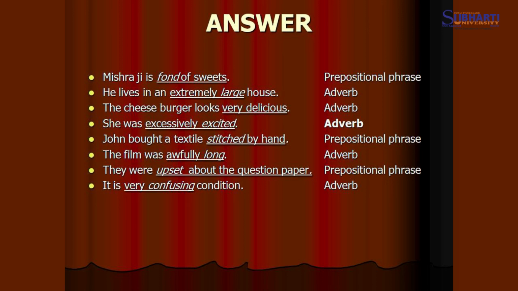So adverb. John bought a textile stitched by hand. By hand. So by is a preposition, it is a prepositional phrase. The film was awfully long. How long? It is again telling about the degree and it is an adverbial phrase. They were upset about the question paper. About is a preposition, so it is a prepositional phrase. It is a very confusing condition. Again, it is an adverb.